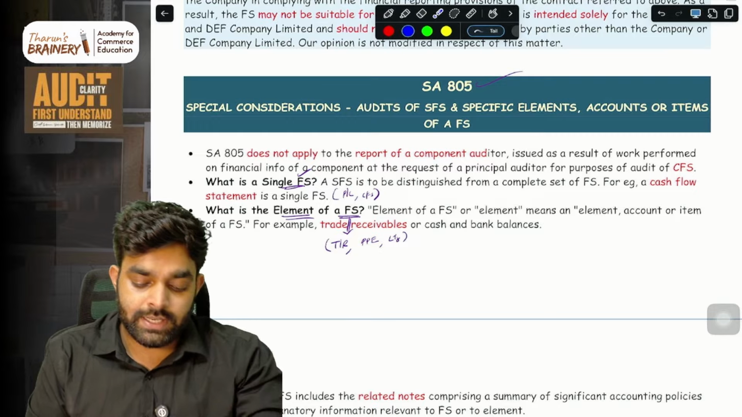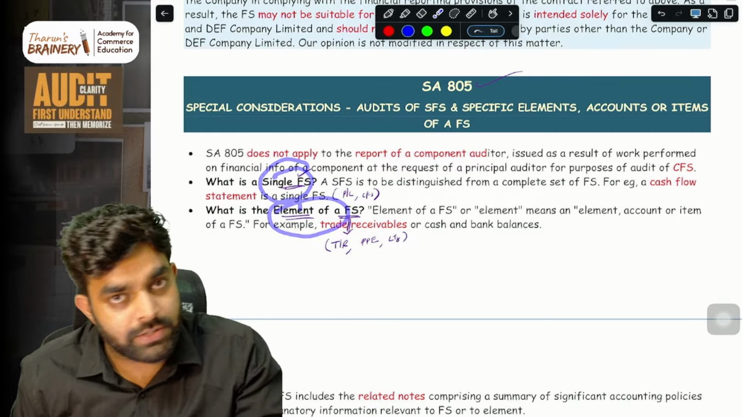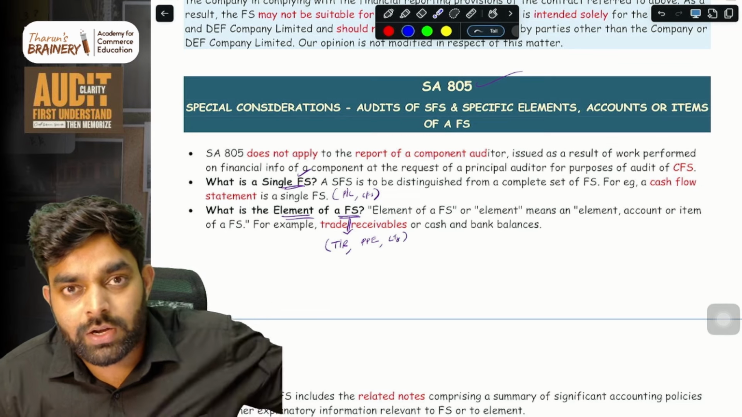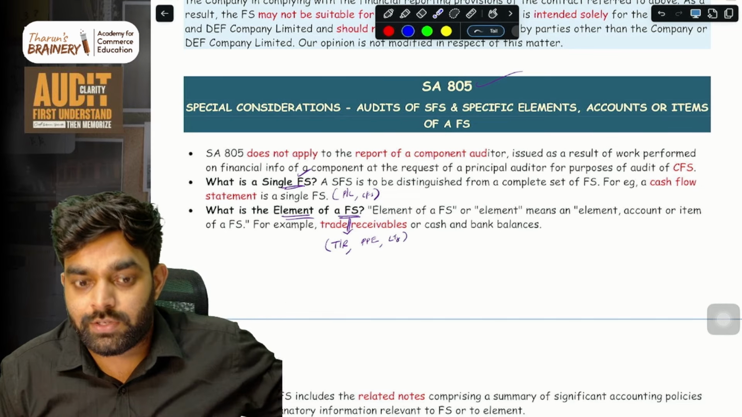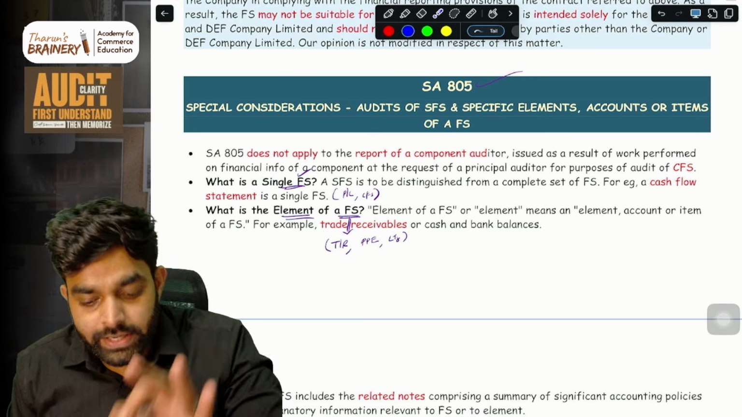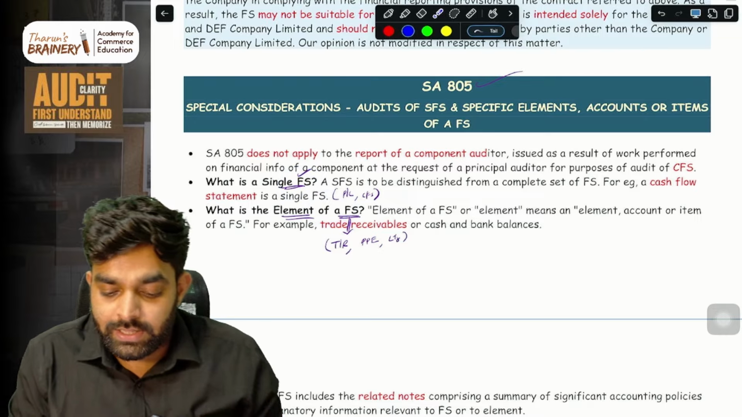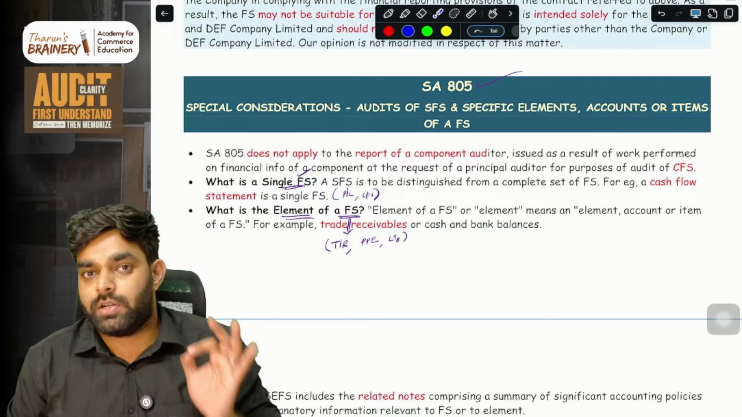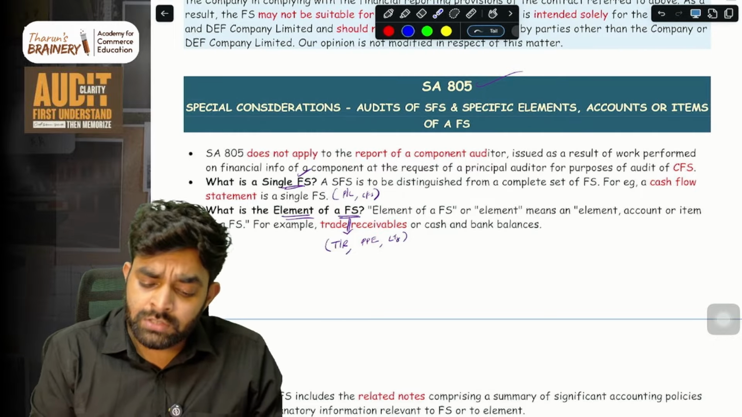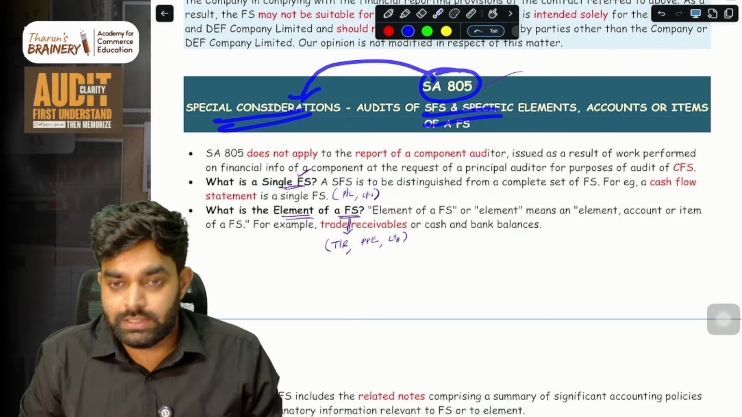So what you have to understand is, what is a single financial statement? I told you. What are the elements of financial statements? Also, I told you. So till now we were talking about auditing the complete set of financial statements. But when an auditor is hired to only audit a single financial statement or a single element of a financial statement, then SA 805 comes into picture. So SA 805 has the provisions, the considerations regarding what to do in these cases.